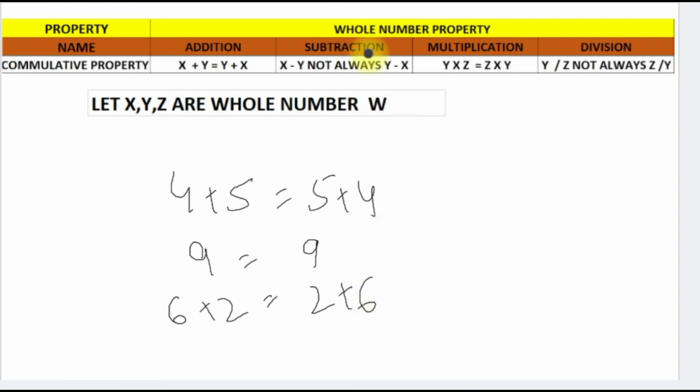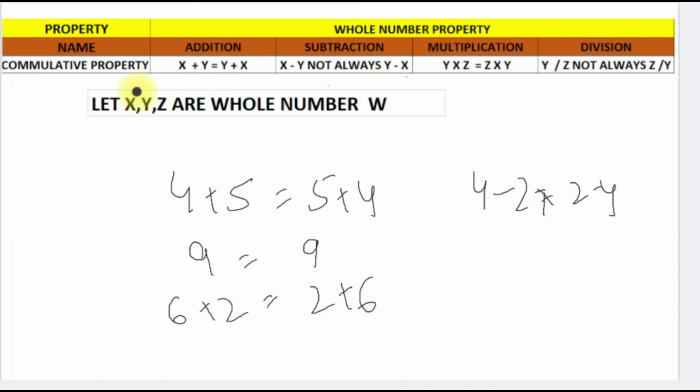For subtraction, if we change the order, the answer will not be the same, right? If we do 4 minus 2, it is not equal to 2 minus 4. So the commutative property is not applicable for subtraction. It is applicable for addition, right?